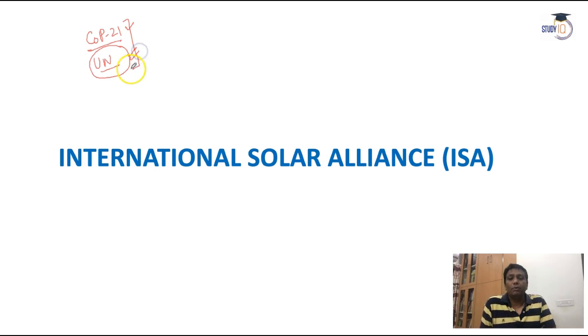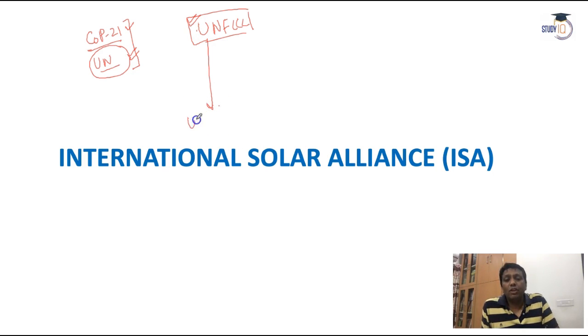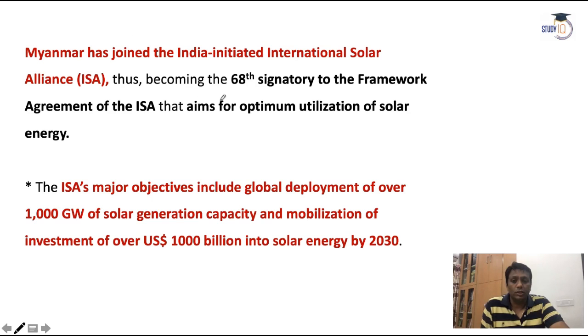Even here, many people are confused. Actually, see, under the UNFCCC summits, which work worldwide, especially for the protection of the global environment from greenhouse gases, there is a provision. The UNFCCC brought in the International Solar Alliance. Every UN country should be a member of the International Solar Alliance, but not every UN member has become a member. So I hope you are very clear. According to the International Solar Alliance, every UN member should be a member, but not all have joined yet. So that is the point, you should know this.